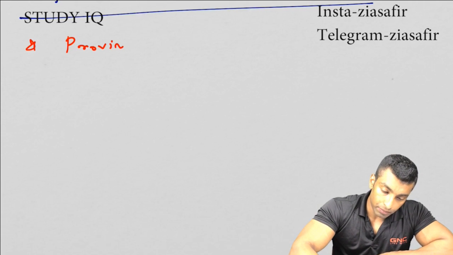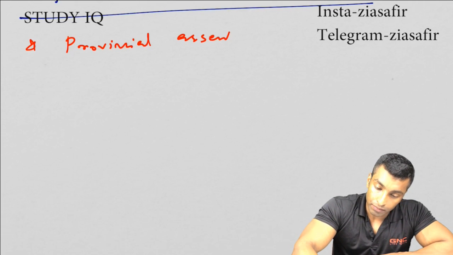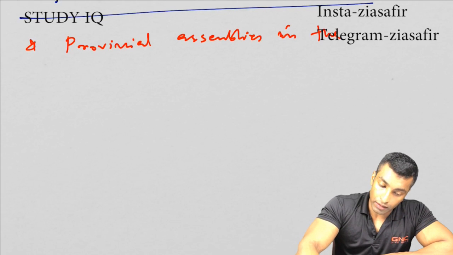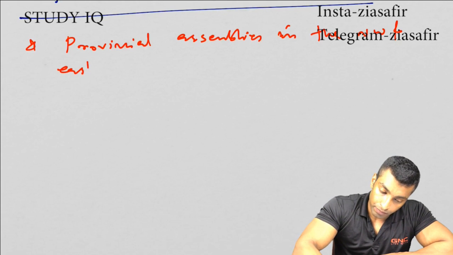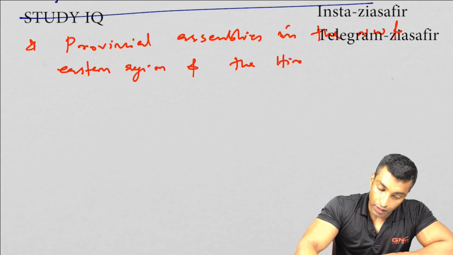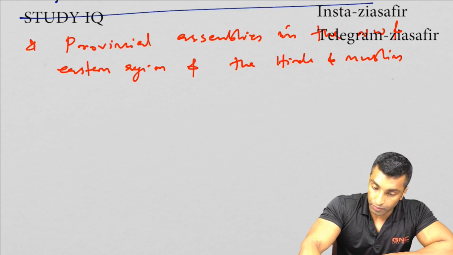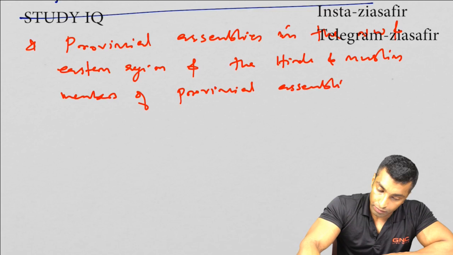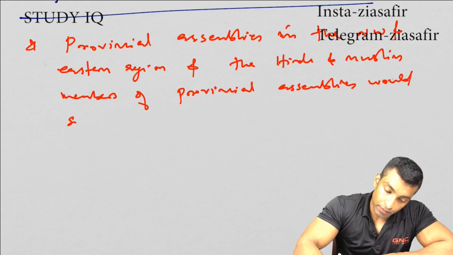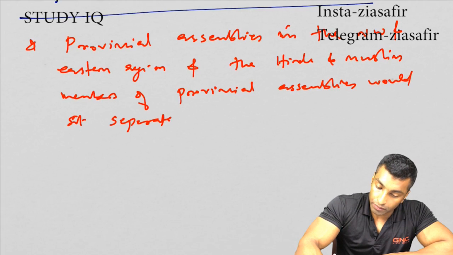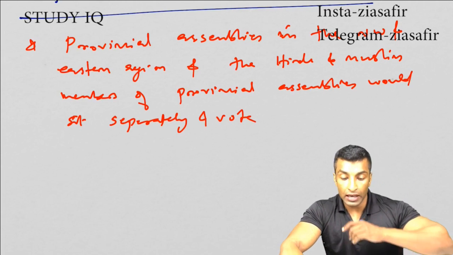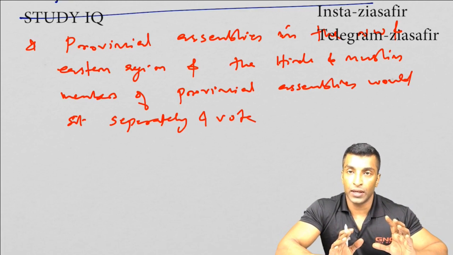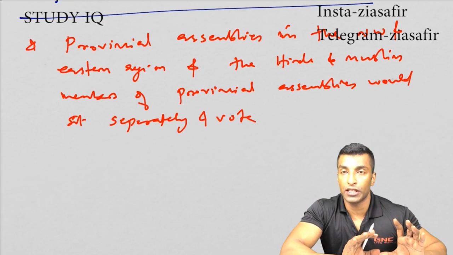So the Hindu and Muslim members of provincial assemblies in the northwest and eastern region would sit separately and vote.